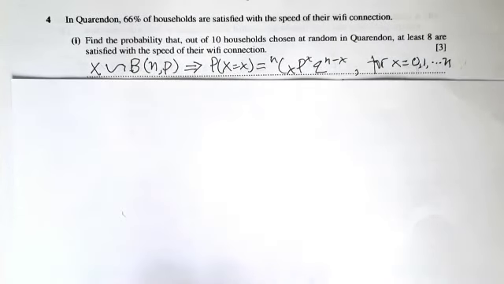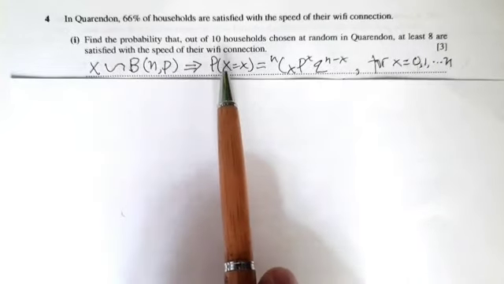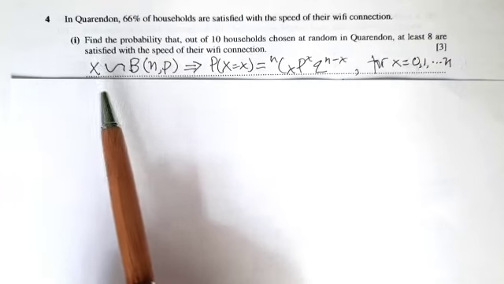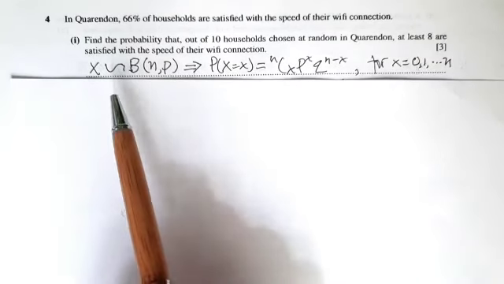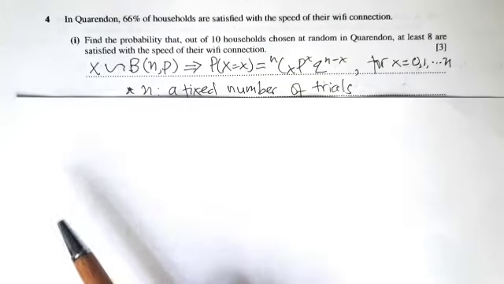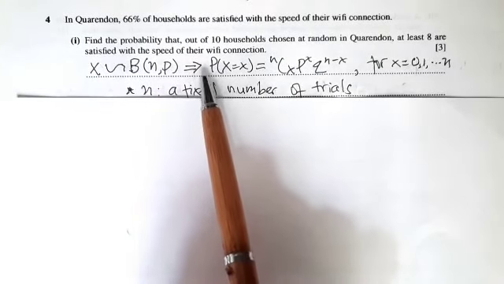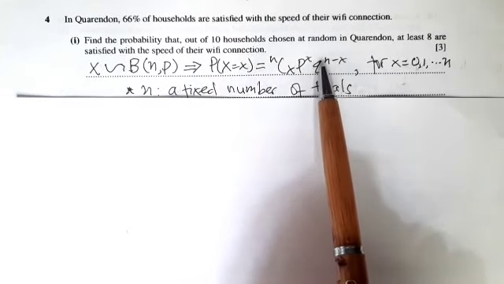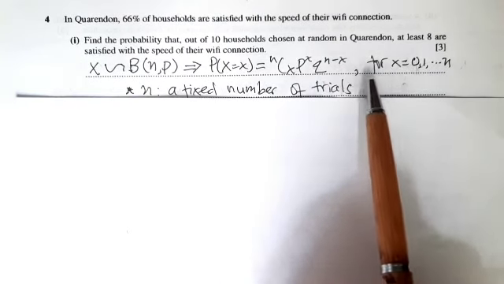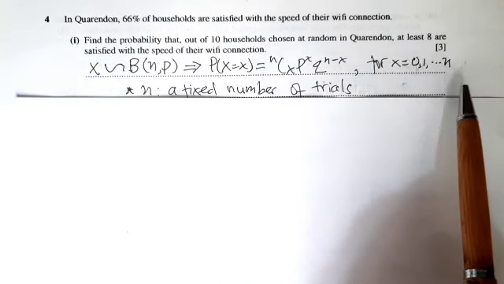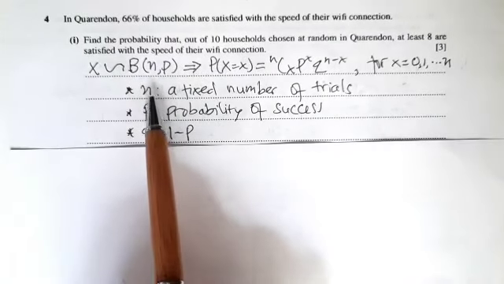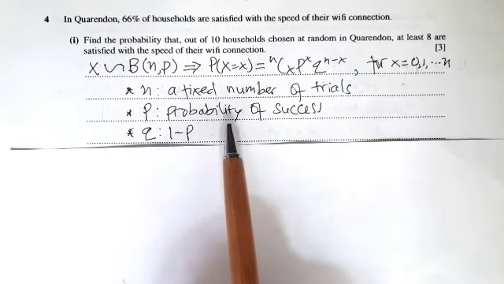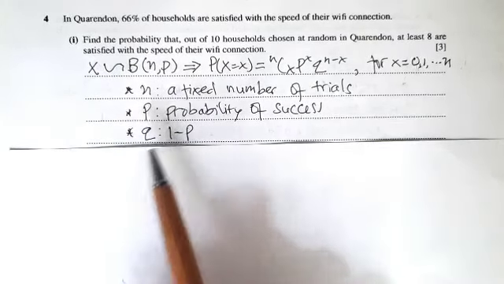Here the random variable, the number of households, is binomially distributed. For X, we use the formula for the binomial distribution: the probability of X equals x is n choose x times p to the power x times q to the power n minus x, for x from 0, 1, 2, up to n, where n is a fixed number of trials, p is the probability of success, and q is 1 minus p.